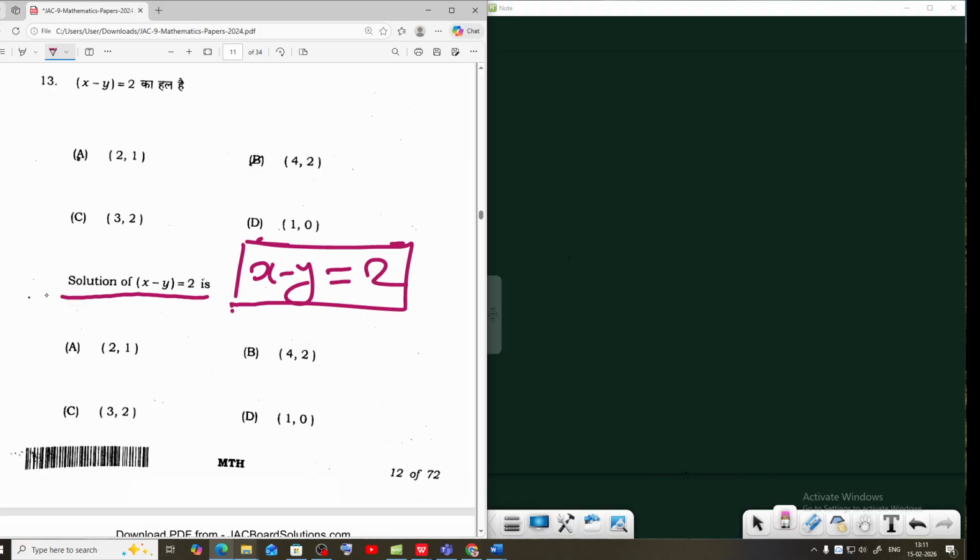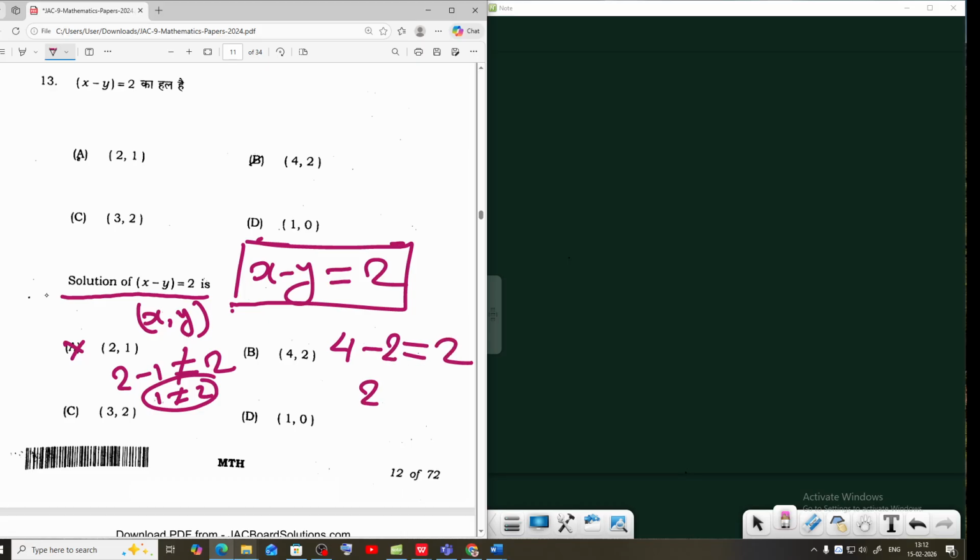In an ordered pair, we always write the general form x comma y. That means the first value is x and the second value is y. First option: x equal to 2, y equal to 1, 2 minus 1 is not equal to 2. This is wrong. Second option: in place of x write 4, in place of y write 2. 4 minus 2 equals 2. That means option B is correct.